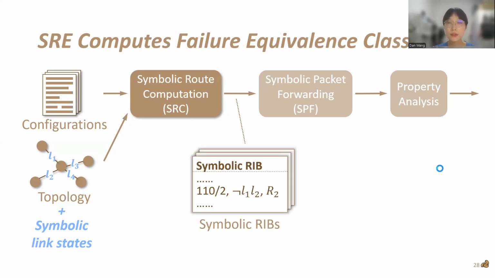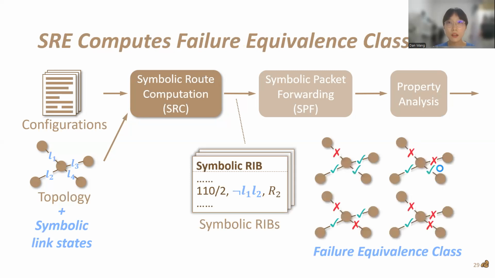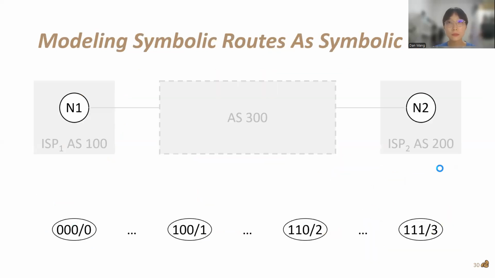It then executes a fixed-point algorithm to compute symbolic RIBs, which contain failure equivalence classes. For example, N AC L1, L2 represents a failure equivalence class that contains 4 failure scenarios. For Espresso, we aim to symbolize external routes and compute symbolic RIBs containing prefix and advertiser equivalence classes.